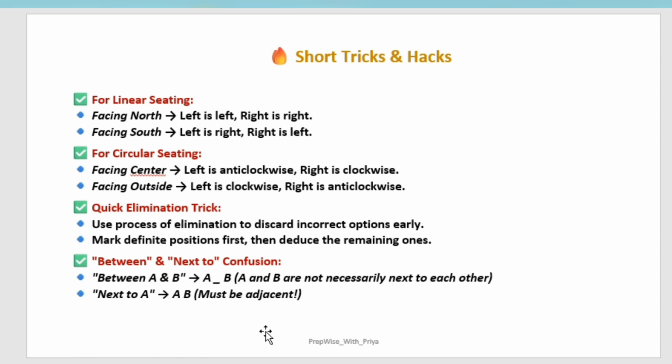For the linear sitting arrangement, if the person is facing north, then left is left and right is right, because we are also facing north while doing questions. So our left will be the left and right will be the right. If the question says people are facing south, then our left becomes right and right becomes left. For the circular sitting arrangement, facing center means left is anti-clockwise and right is clockwise. If facing outside, then left is clockwise and right is anti-clockwise.